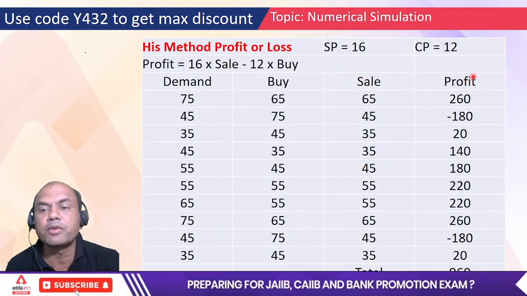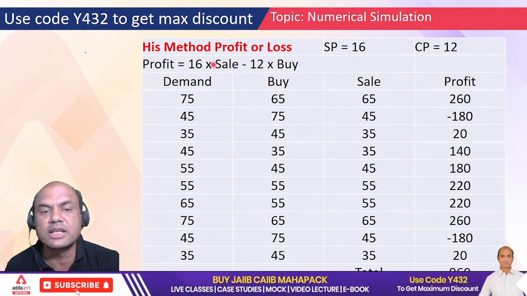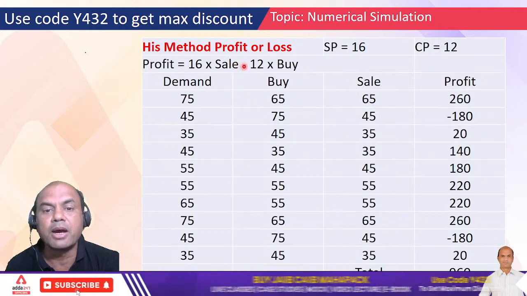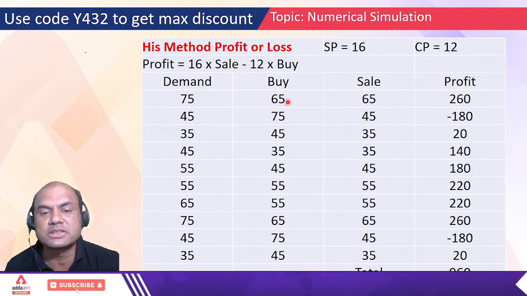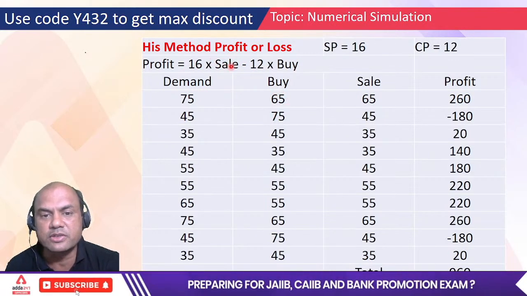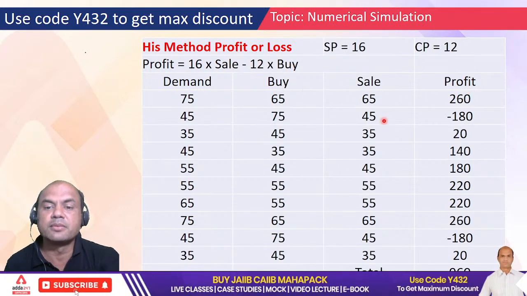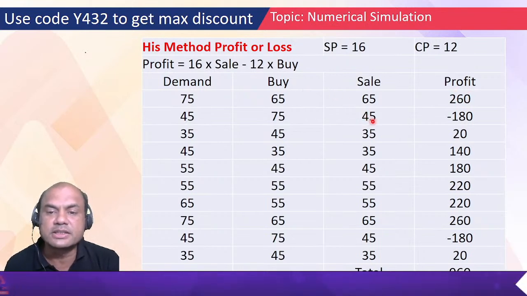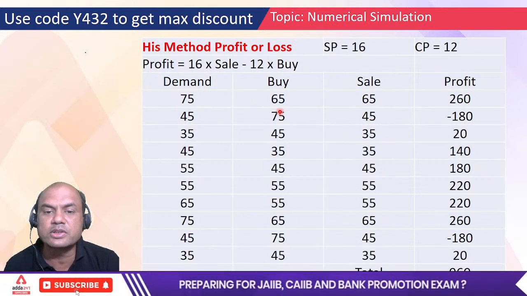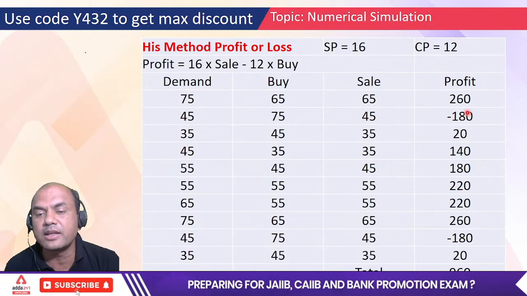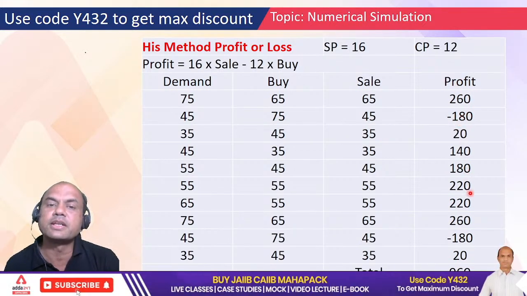Now calculate the profit. How to calculate the profit? See this. 16 into sale. So 16 into 65 for the first one, minus 12 into buy. Buy was 65 only. So 16 into 65 minus 12 into 65. That is the answer over here, 260. Similarly for the second one, 16 into 45 minus 12 into 75. So he had a loss of 180. Similarly, you calculate the profit for each day.